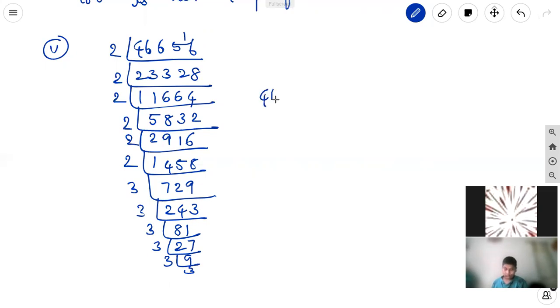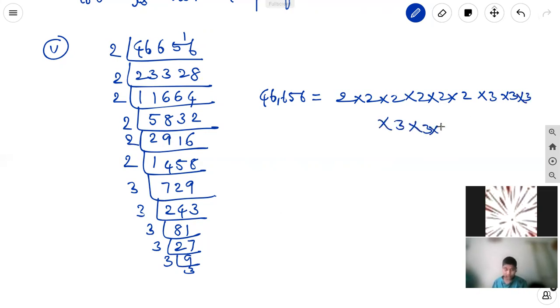So 46,656 can be written as 6 twos, 2 into 2 into 2 into 2 into 2 into 2, and threes are also 6, into 3 into 3 into 3 into 3 into 3 into 3.